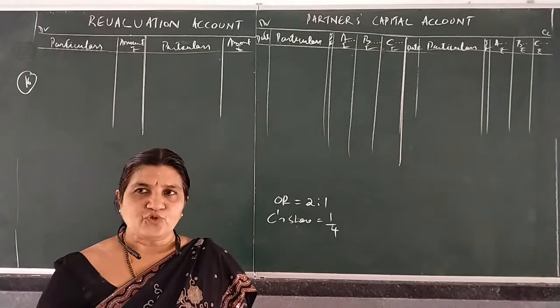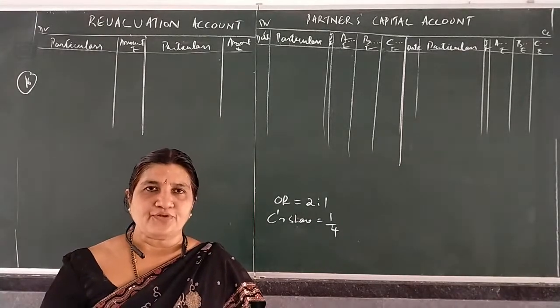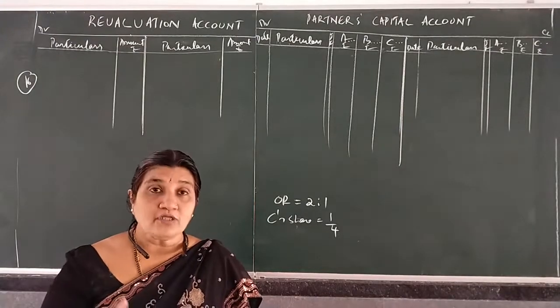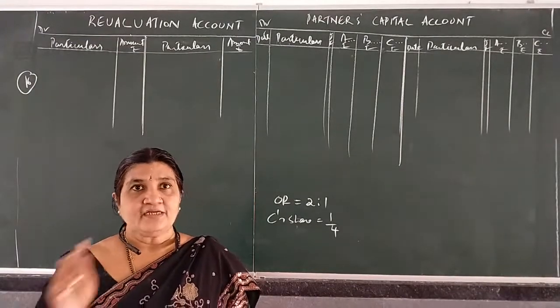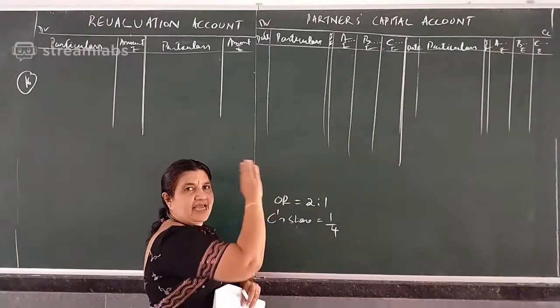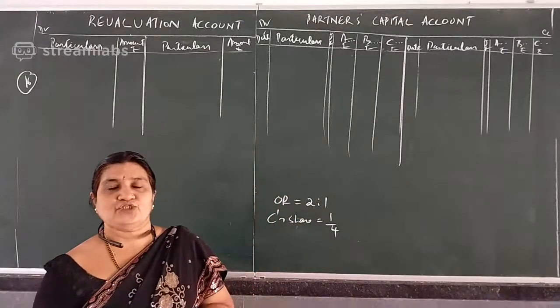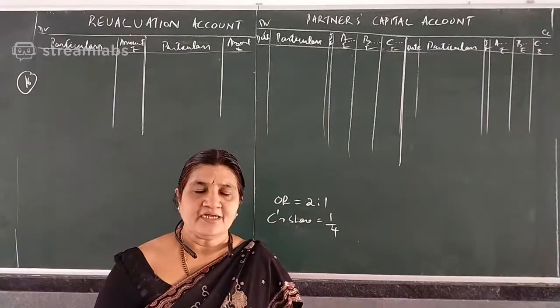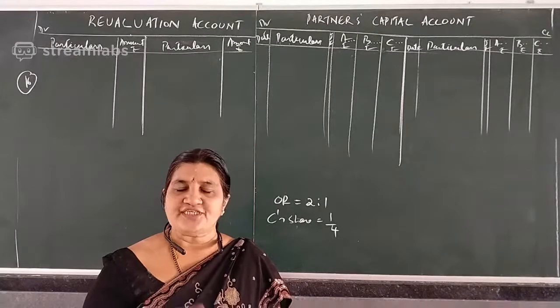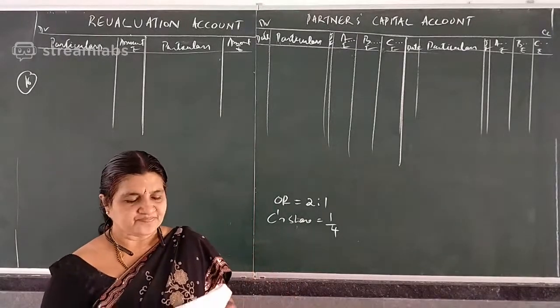So in the previous two problems, after adjusting the capital according to new profit sharing ratio on the basis of new partner's capital, if credit side is more, we write cash, actual cash paid off. If debit side is more, actual difference cash brought in, by cash entry you write. But in this sum, instead of cash, it should be transferred to current account. That's all. We'll solve the sum.